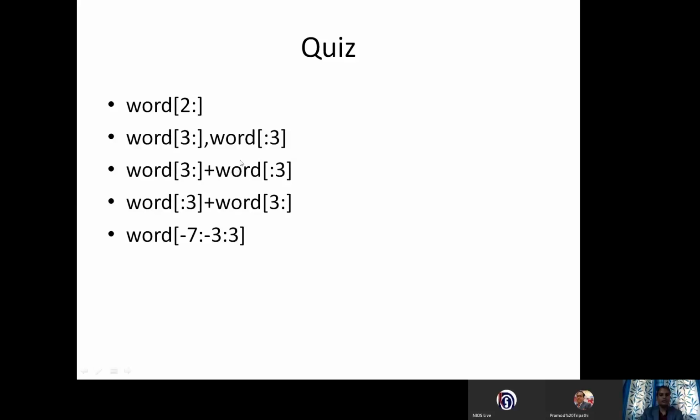We have to join this thing, the result we want to join. And again, one more example I have given. And the last example or last question, I have given negative value and positive jump. You have to try this question and you can understand all the slicing of your string type of data.